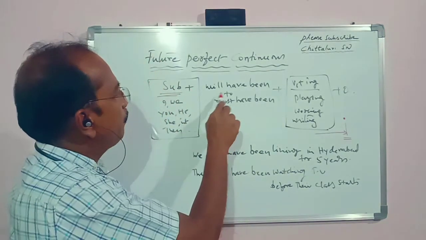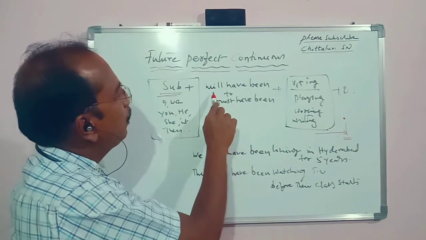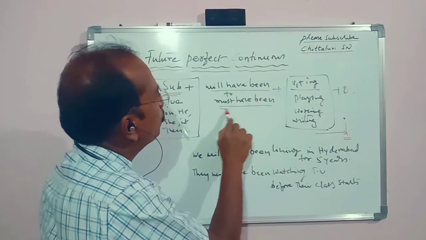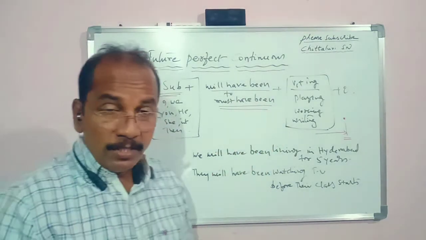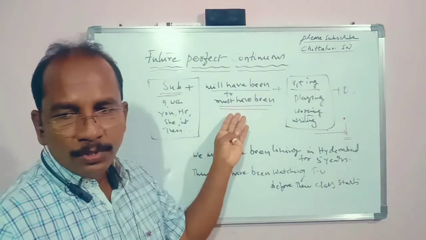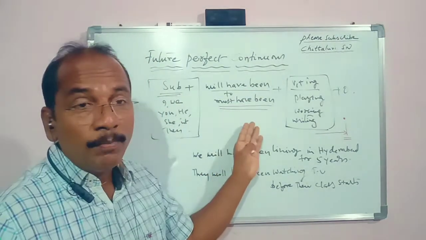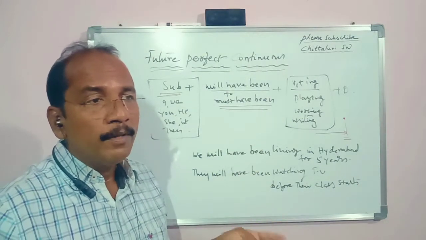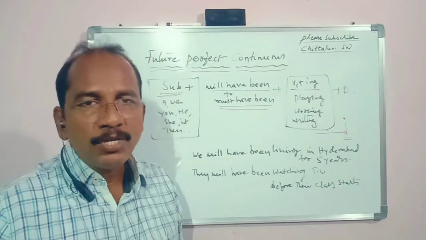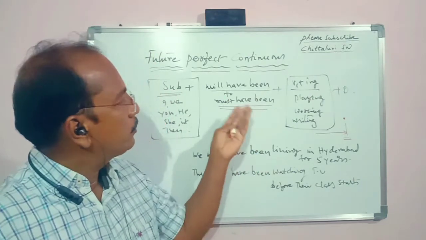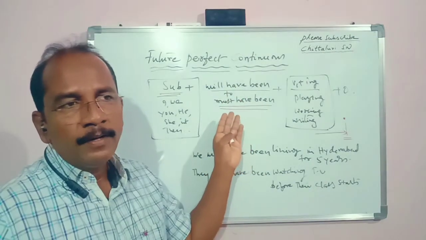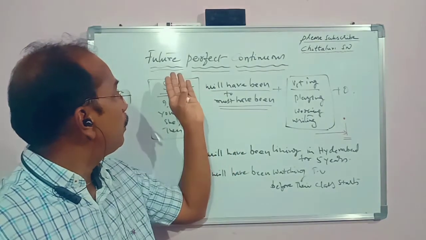And later, coming to this modal verb part, will have been to must have been. So this is a modal verb you are supposed to use. Remember that will have been to must have been. In between, will have, would have, can have, could have, shall have, should have, might have, must have will be there. So all this will come under the category of modal verbs here.